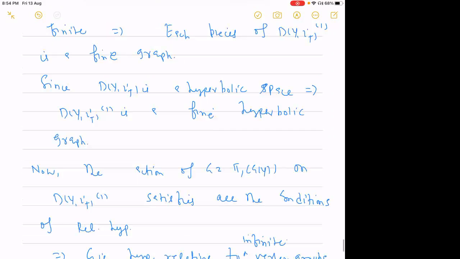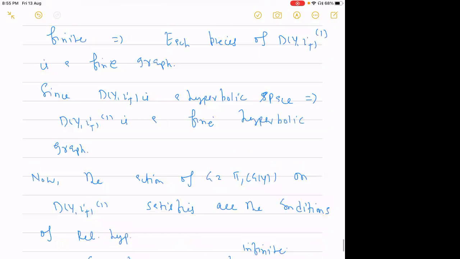Since each piece is a fine graph, the whole one skeleton of the universal cover will be a fine graph, and it will be hyperbolic because we have assumed that the universal cover is a hyperbolic space. The one skeleton is quasi-isometric to the full universal cover, and hyperbolicity is invariant under quasi-isometry.